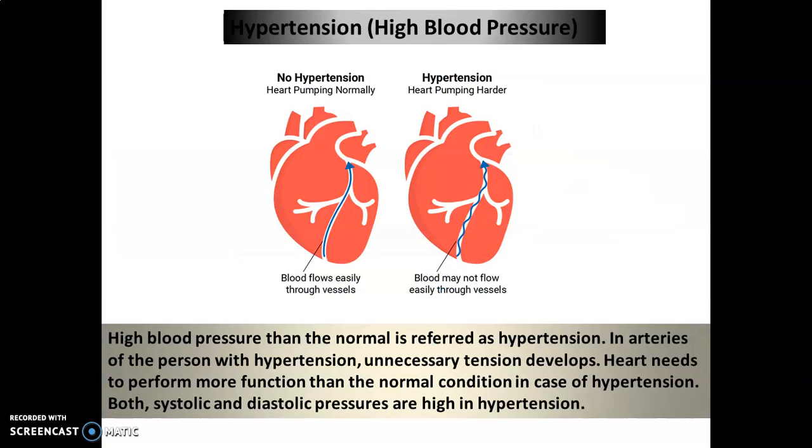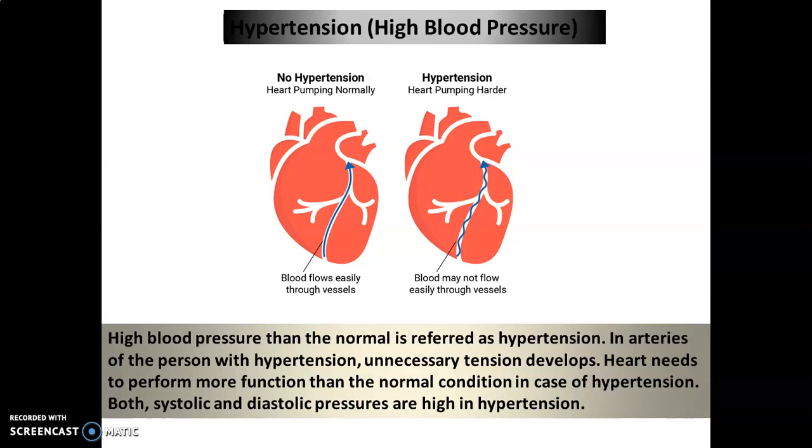Then we have hypertension, or high blood pressure. We have studied a range, that is 120 to 139. If we have more pressure, then it's high blood pressure. So when the pressure is higher than normal, it is referred to as hypertension.